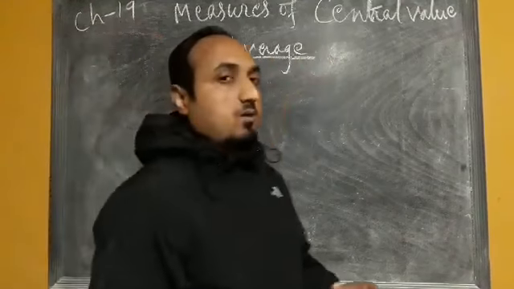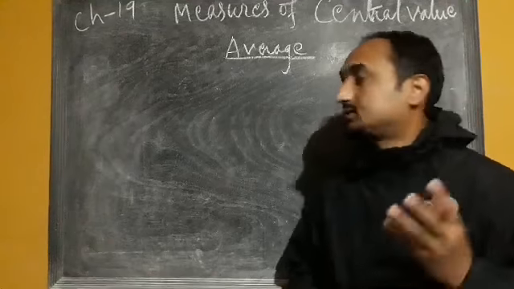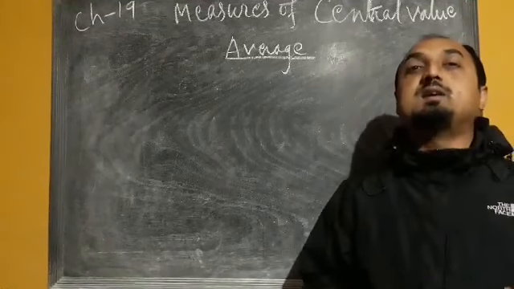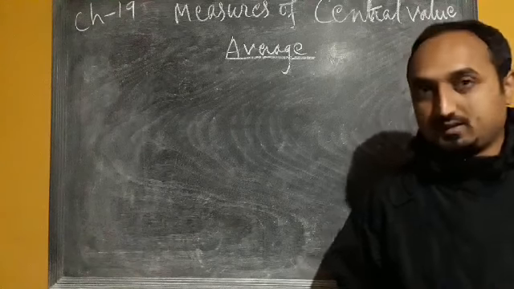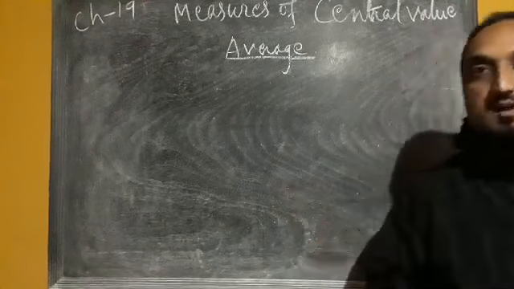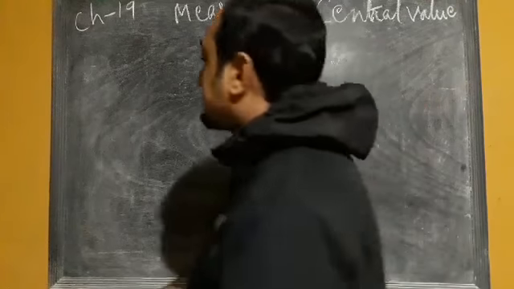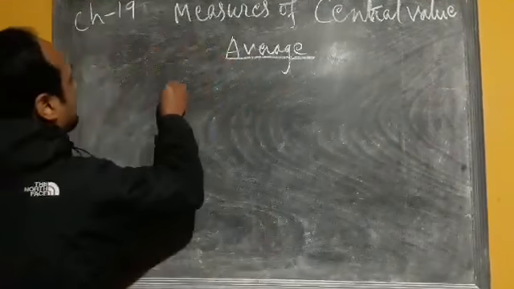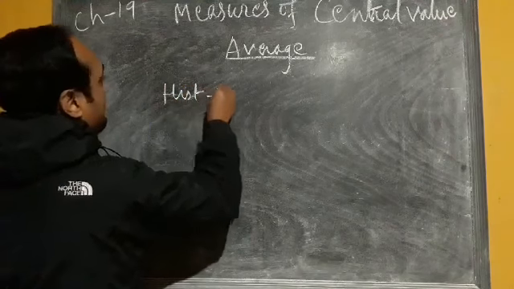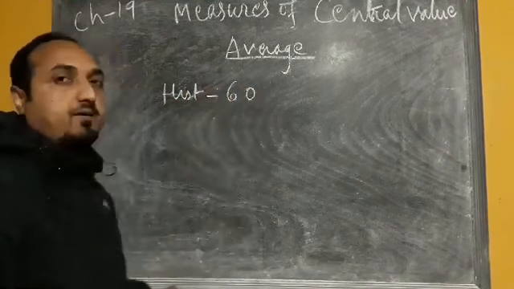Average is a single value that will be the representative of all the items in the given data or in the given series. Now I will explain what average is. Suppose you have obtained different marks in different subjects. In history you have got 60 out of 100.